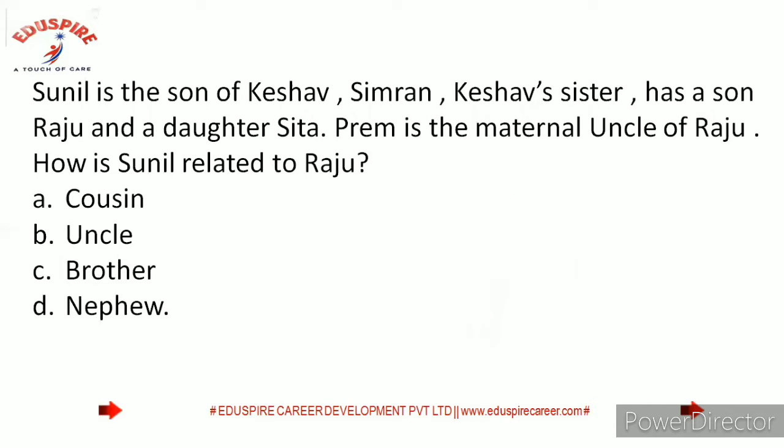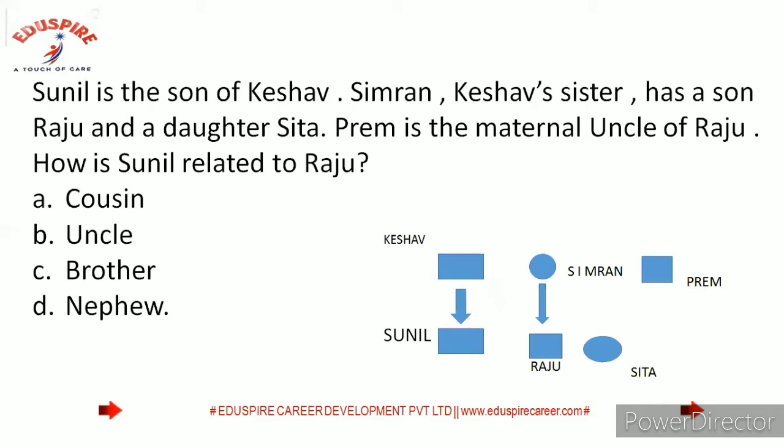Sunil is the son of Keshav. Simran, Keshav's sister, has a son Raju and a daughter Sita. Prem is the maternal uncle of Raju. How is Sunil related to Raju? So here we have Sunil and Raju. So we can find that Sunil and Raju are cousins, right? So cousin will be our correct answer.